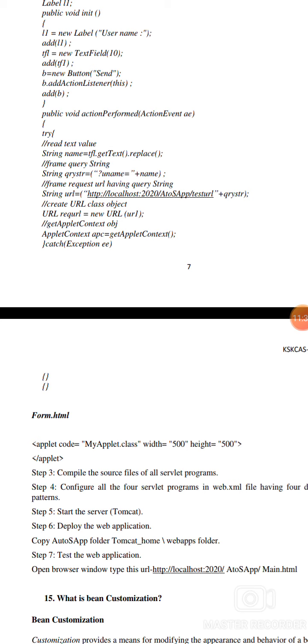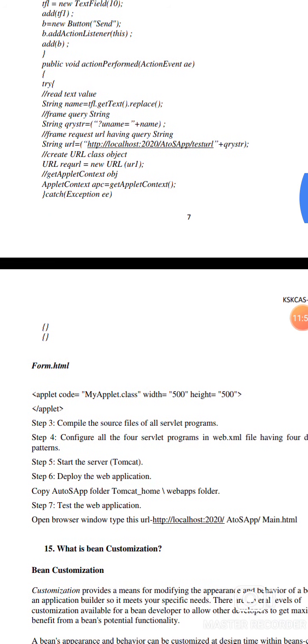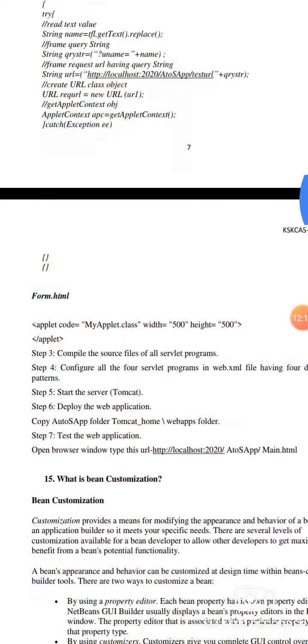String q, where q means query, equal to "username=" + name. String url equal to "http://localhost:2020" plus query plus the URL defined. Then create the URL class object, req equal to new URL object created. Then get the applet context, apc equal to getAppletContext(), catch exception e, then close the braces.